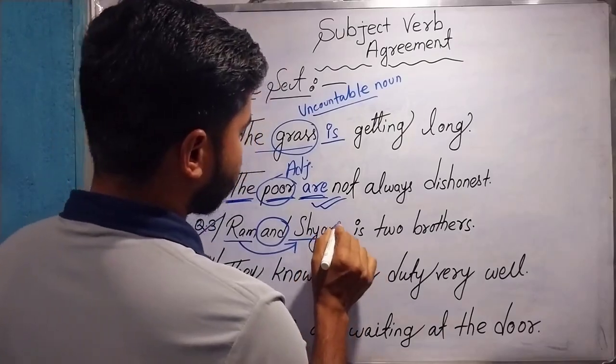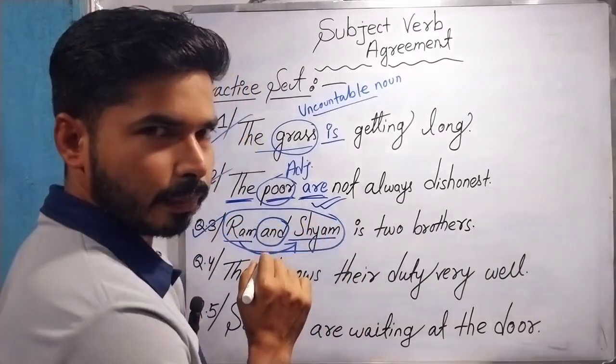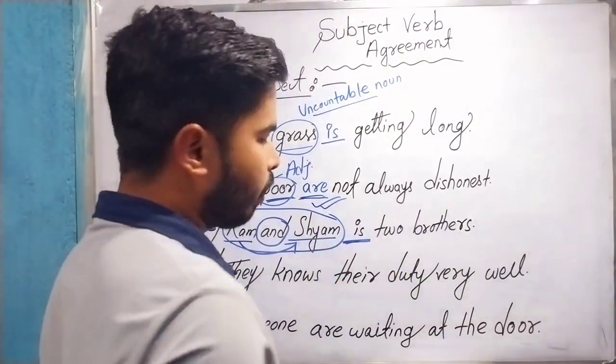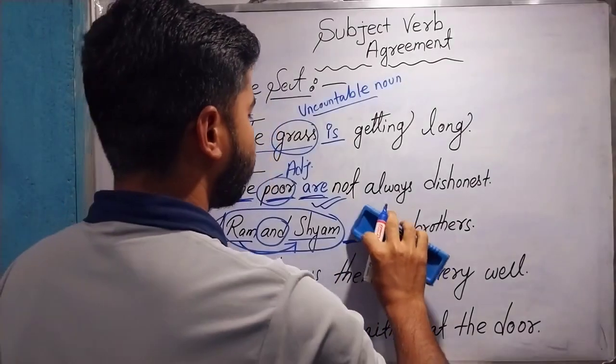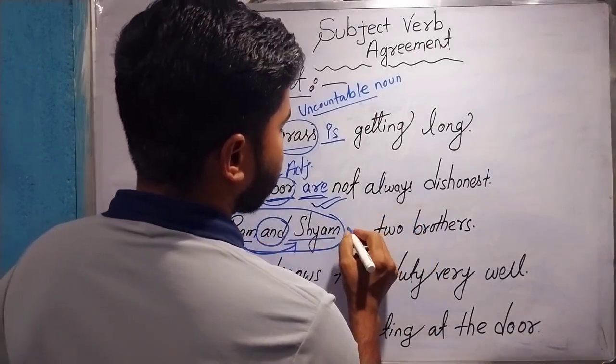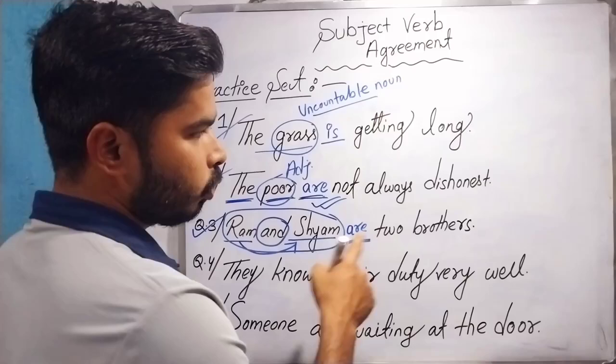As the subject is plural, meaning Ram and Shyam, we are referring to them together, the answer will not be is, but it will be in plural form. So the answer would be Ram and Shyam are two brothers.